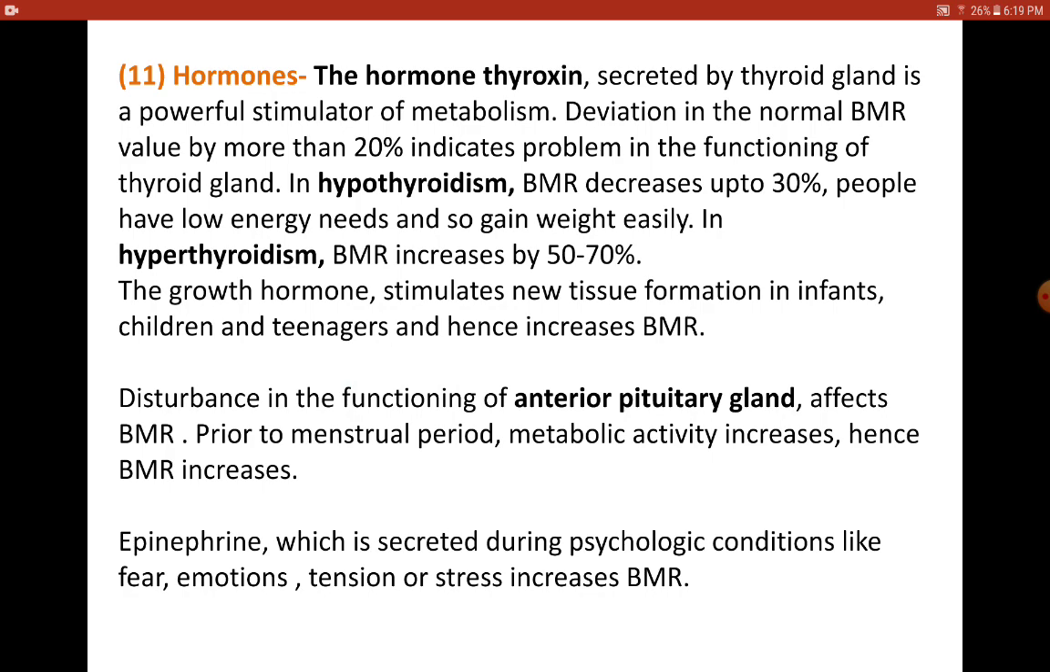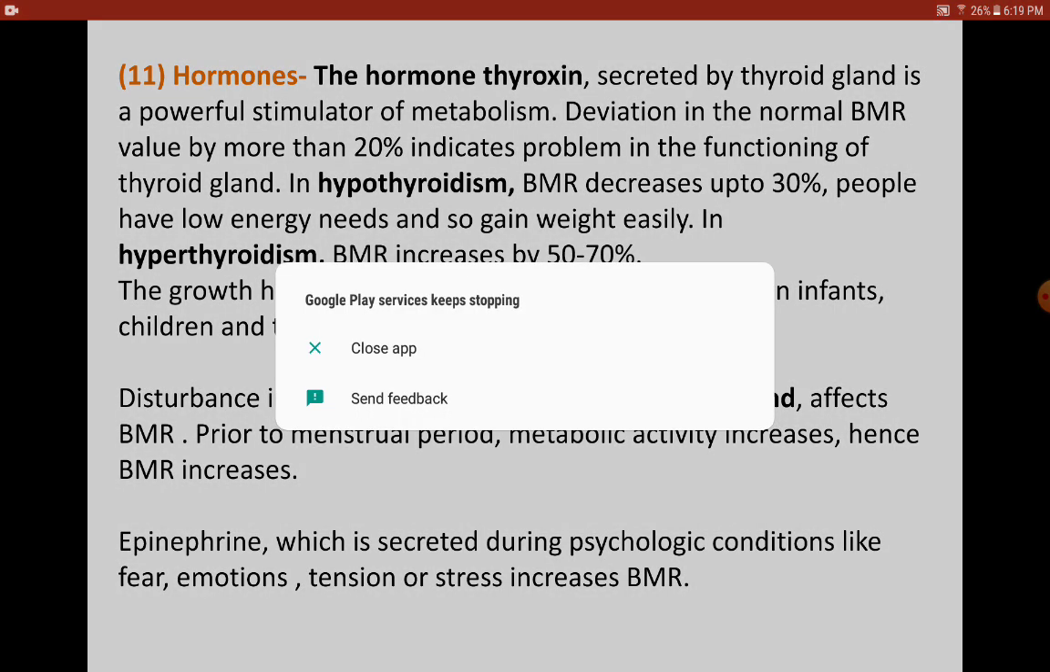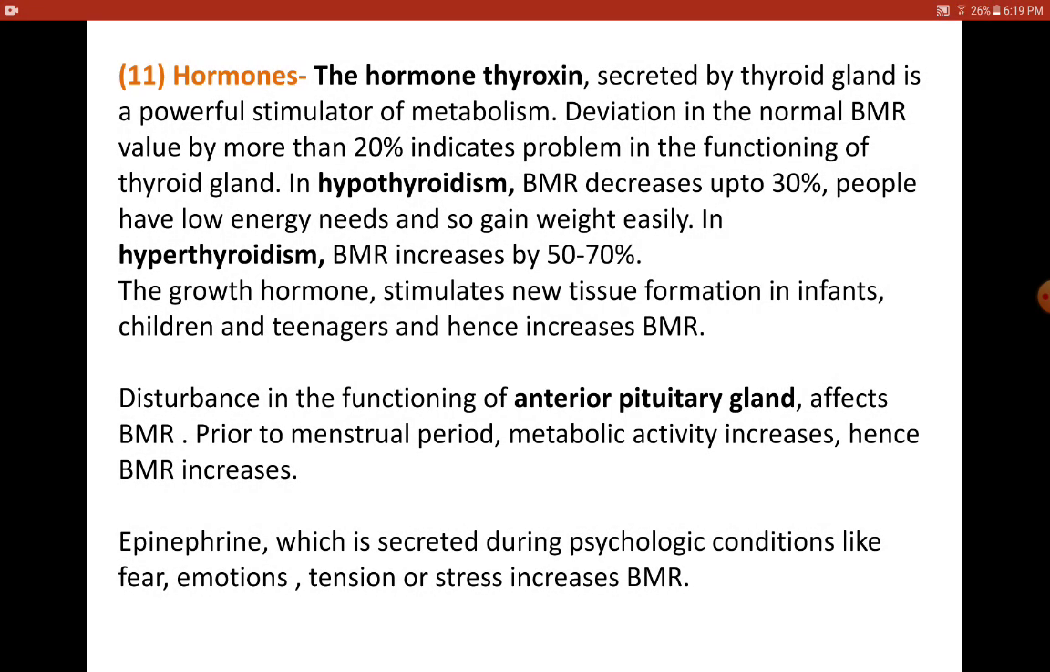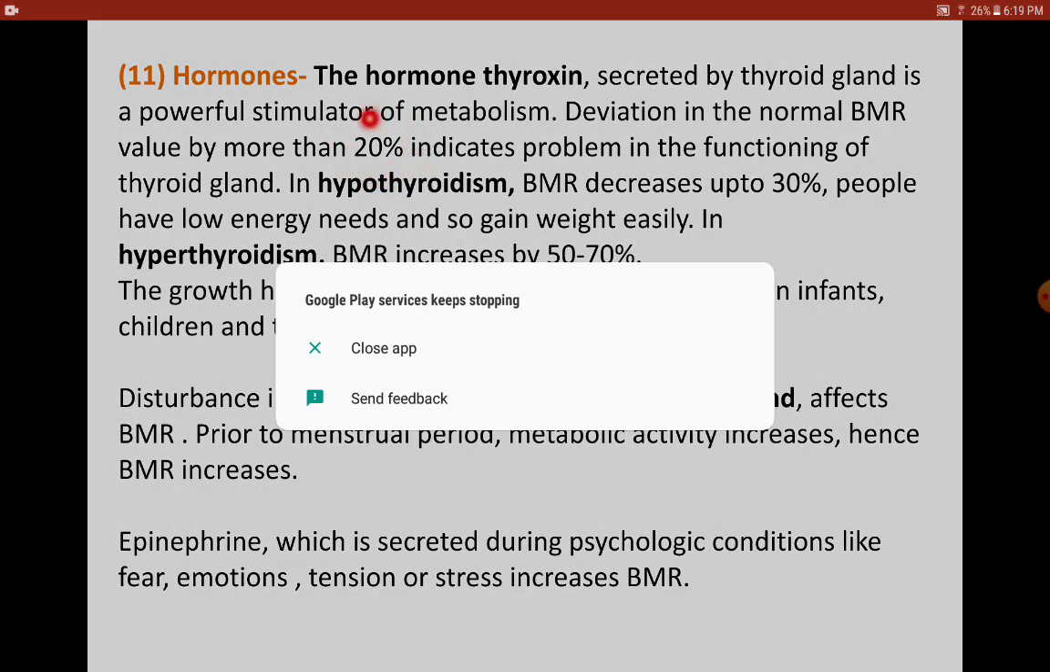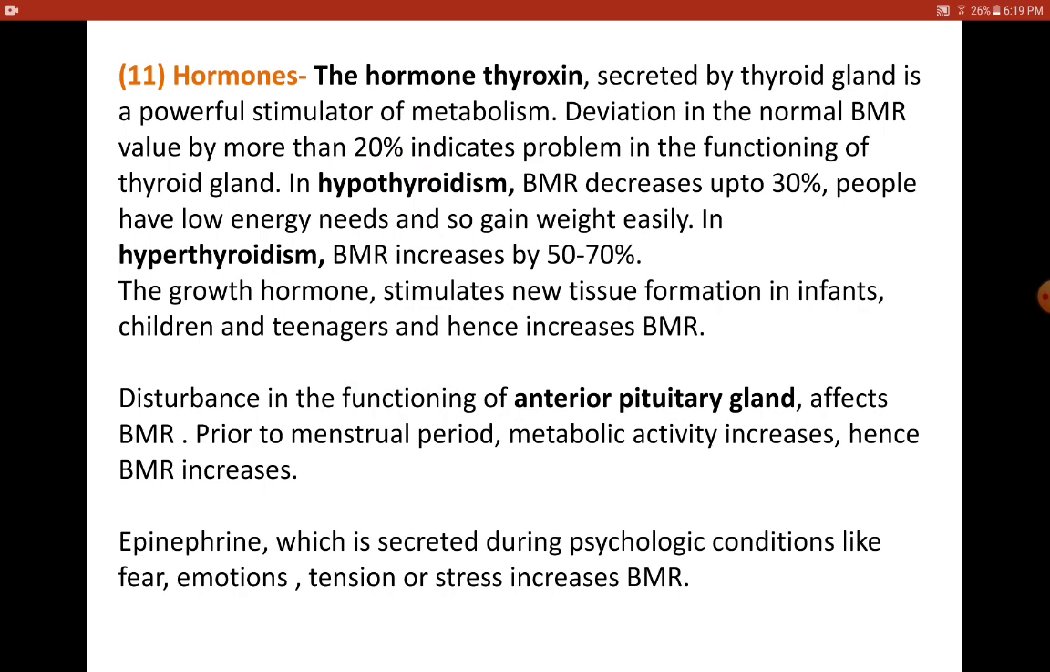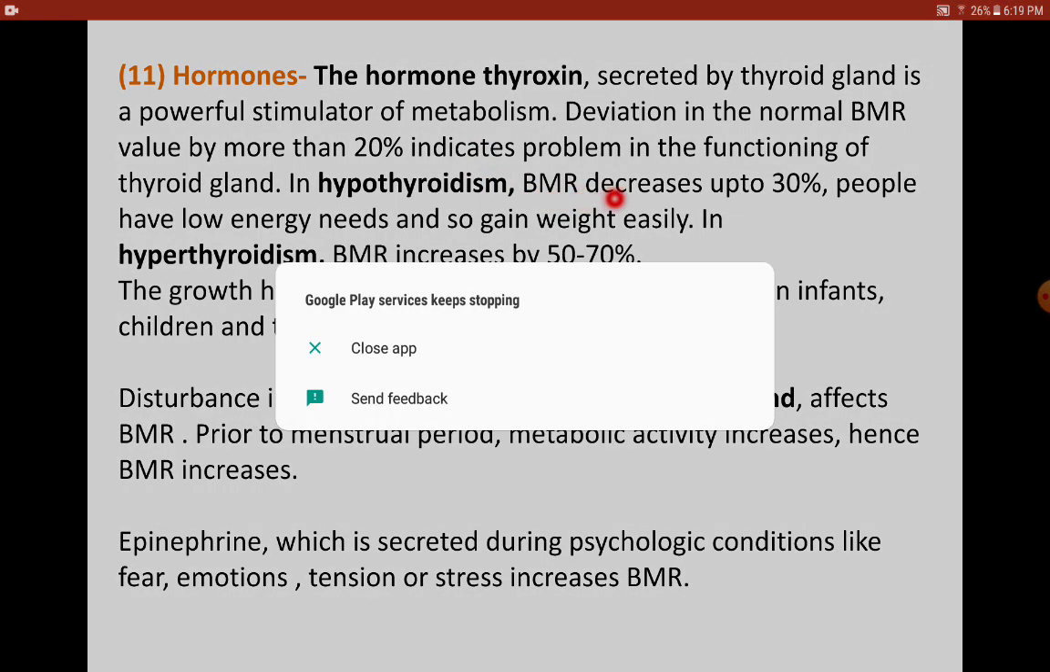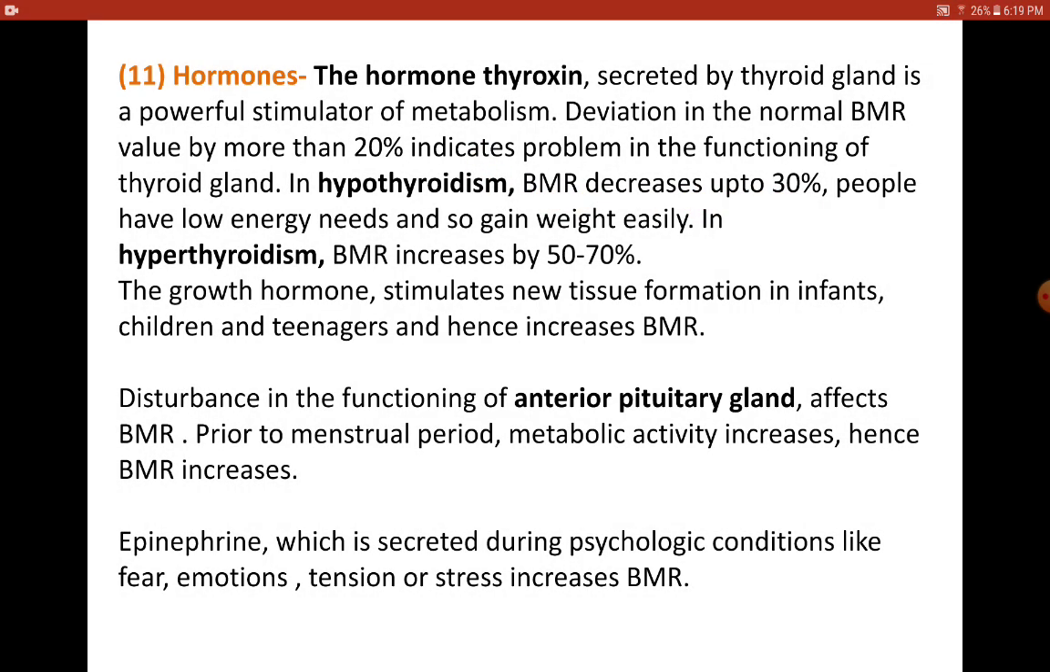It is secreted by the thyroid gland, and we know that the thyroid gland is very important to control the metabolism of the entire body. So deviation in the normal BMR by more than 20%, if the BMR of a person deviates from the normal value by more than 20%, it indicates that there is some problem in the functioning of the thyroid gland.